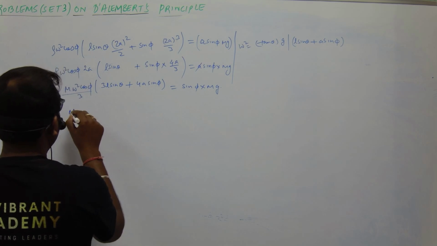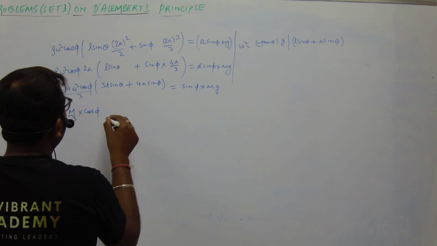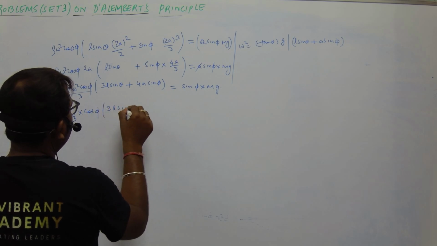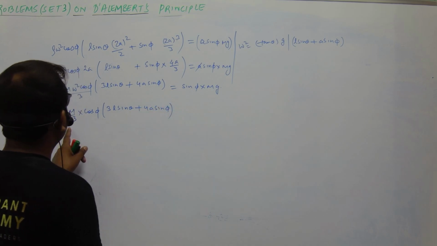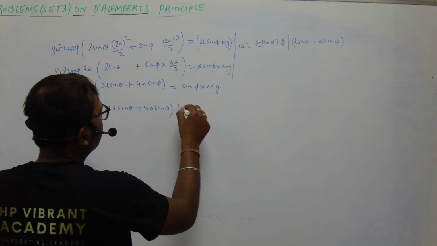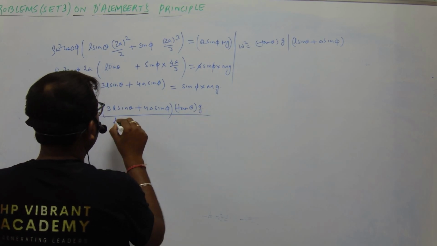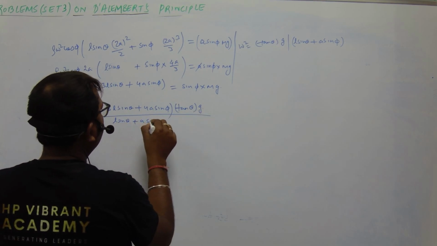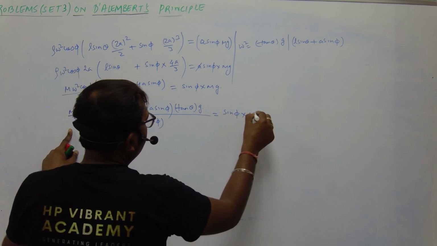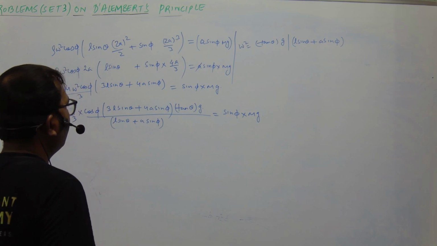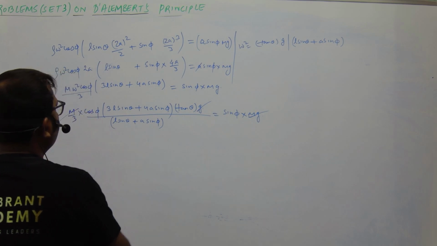So we have m upon 3 into cos phi into 3L sin theta plus 4a sin phi, into omega square, which is tan theta into g upon (L sin theta plus a sin phi), is equal to sin phi into capital mg. From here g gets cancelled and this m gets cancelled.